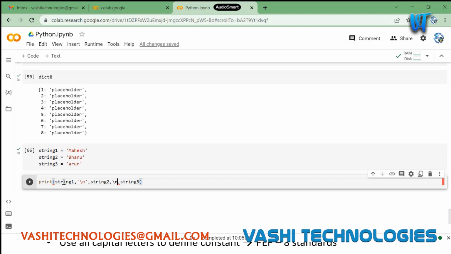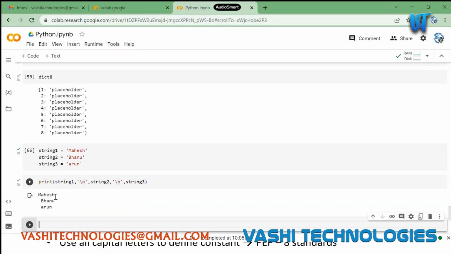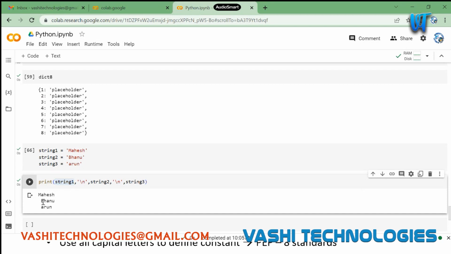What this will be doing is after printing, we need to give in quotes. You might have given it as normal slash n. So that's the reason it might have thrown an error saying that n is not defined. Okay. If I print this now, you can see string 1 is printed, and then string 2 is printed, and then string 3 is printed. After printing string 1, it will encounter this slash n, so automatically the print will determine that the second should go into the next line. And again after this it encounters one more slash n, and it will move on to the next line and print the third string. Okay, this is the use of escape sequence.